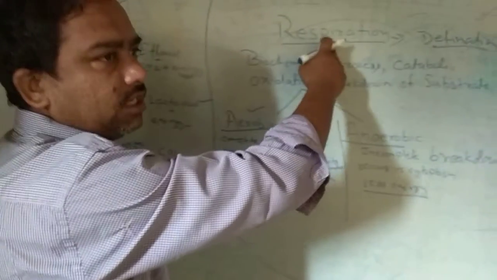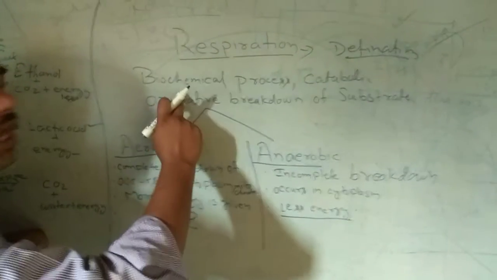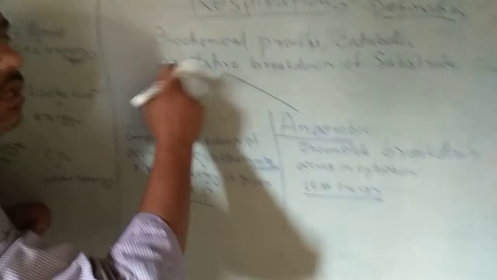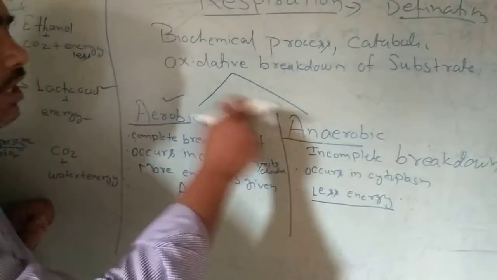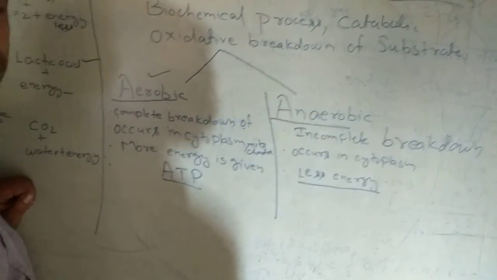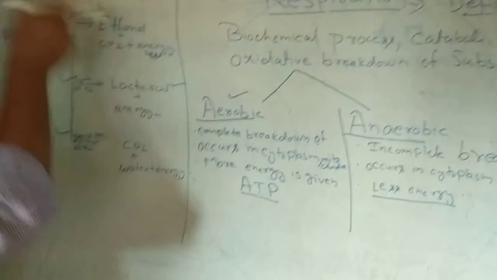Once again, a feedback regarding this topic. Respiration is a catabolic, destructive process, and also a biochemical process in which oxidative breakdown of the respiratory substrate takes place. It is of two types: aerobic, in the presence of oxygen, and anaerobic, in the absence of oxygen. Glucose breaks down in three forms.